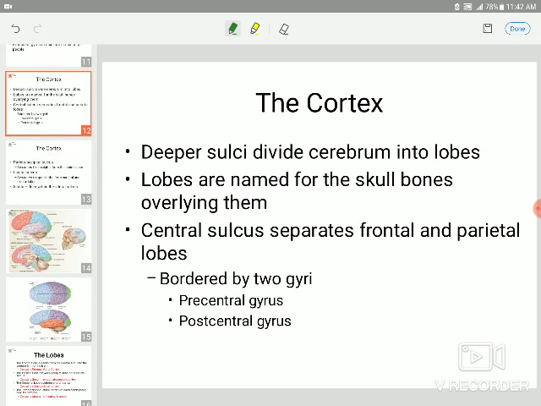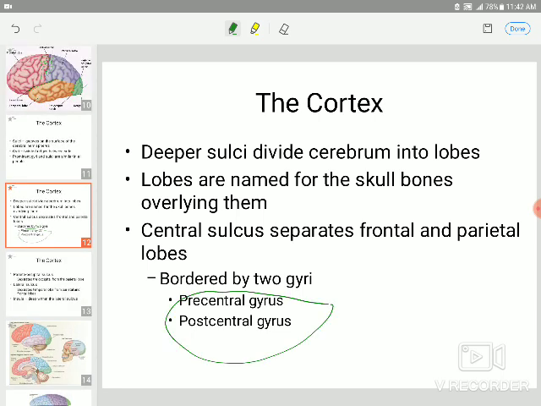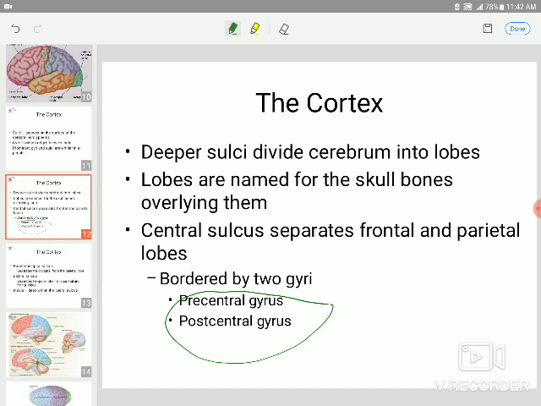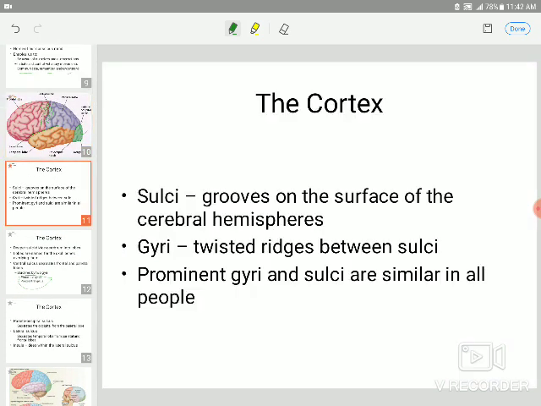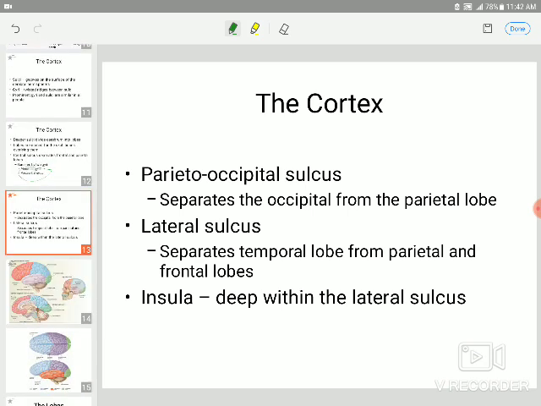The cortex: deeper sulci divide the cerebrum into lobes. Lobes are named for the skull bone overlying them. The central sulcus separates the frontal and parietal lobes by two gyri, the precentral gyrus and the postcentral gyrus, as already mentioned. This is the precentral gyrus, and this is the postcentral gyrus. The parieto-occipital sulcus separates the occipital from the parietal lobe.